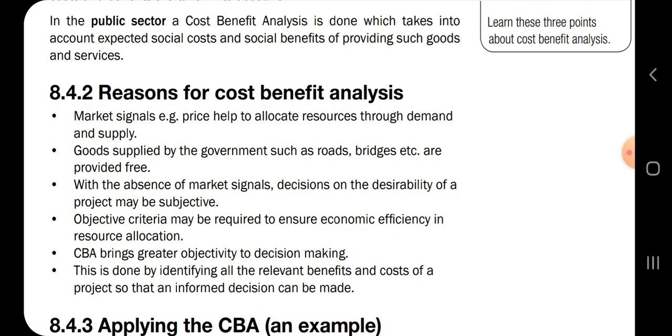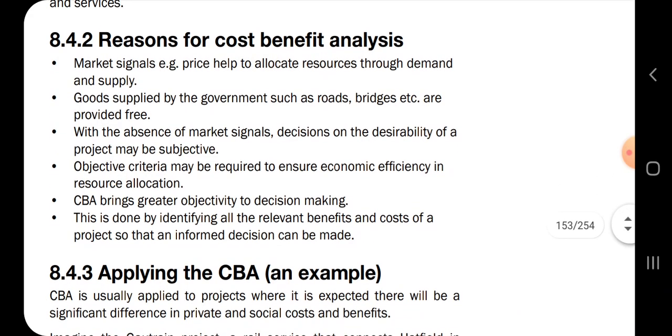So the reasons for cost benefit analysis are that market signals help us know what is happening, and prices help to allocate resources through demand and supply. And then we have goods supplied by the government, such as roads, bridges, etc., which are provided for free. With the absence of market signals, decisions on desirability of a project may be subjective.